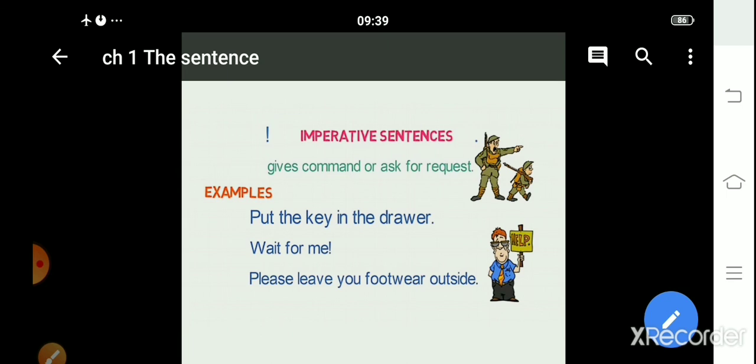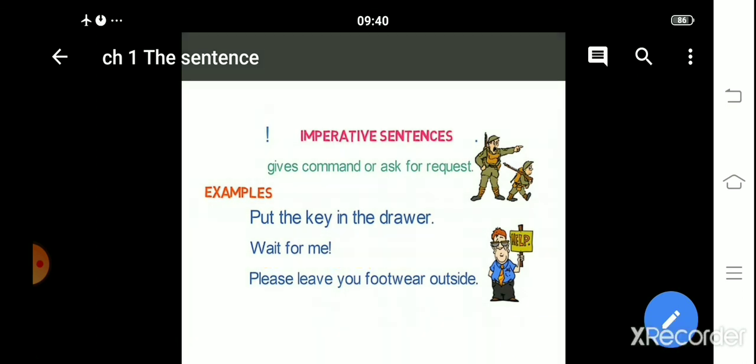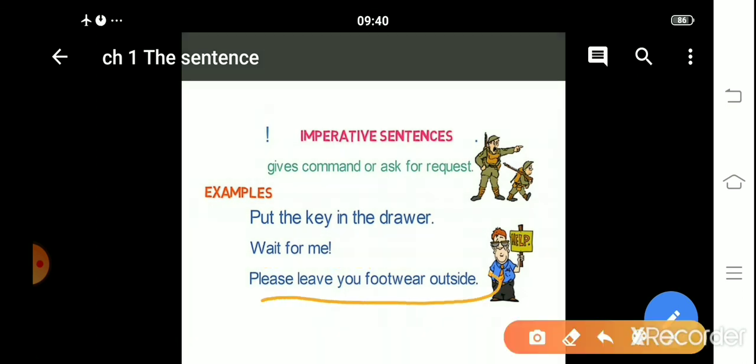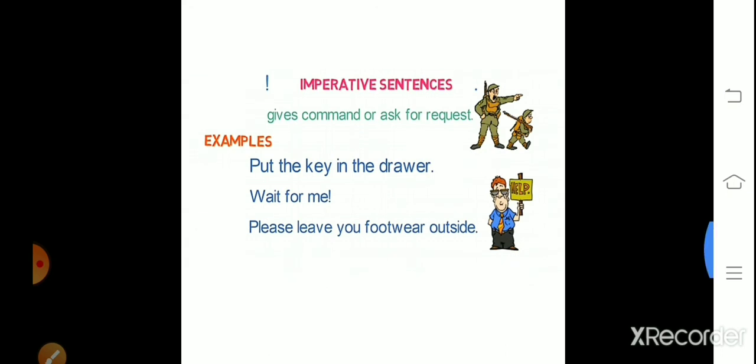This is the full stop. In the second sentence, wait for me, the sign of exclamation can also be used. Next, a request, because please is used: please leave your footwear outside. So in the imperative kind of sentence we give commands or requests, and at the end we put a full stop or sign of exclamation.